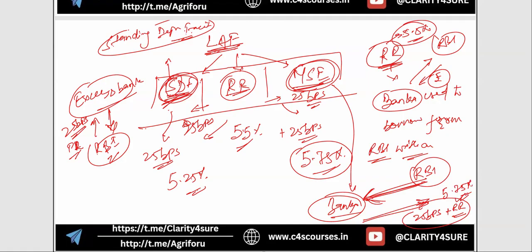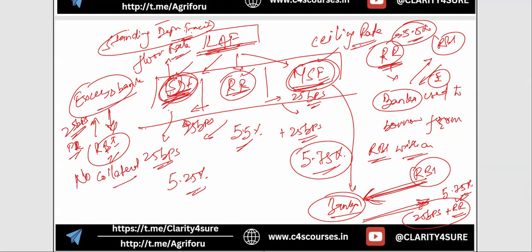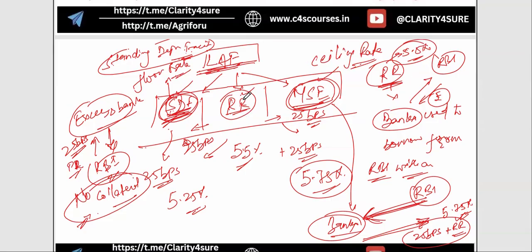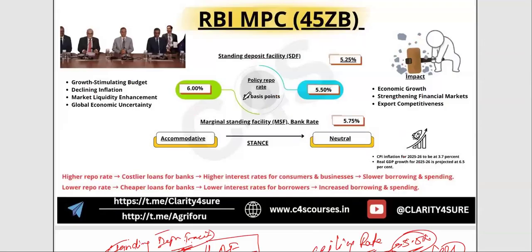So through the MSF, banks can borrow additional money from the RBI to meet their short-term requirements. All right, so this is all about the liquidity adjustment facility. You need to remember: the SDF is the floor level, then the repo rate, then the ceiling rate. We call it the ceiling rate; above it there is no rate. And the floor rate is the lowest rate. For the SDF, no collateral is required. Now, let's move on to this image.